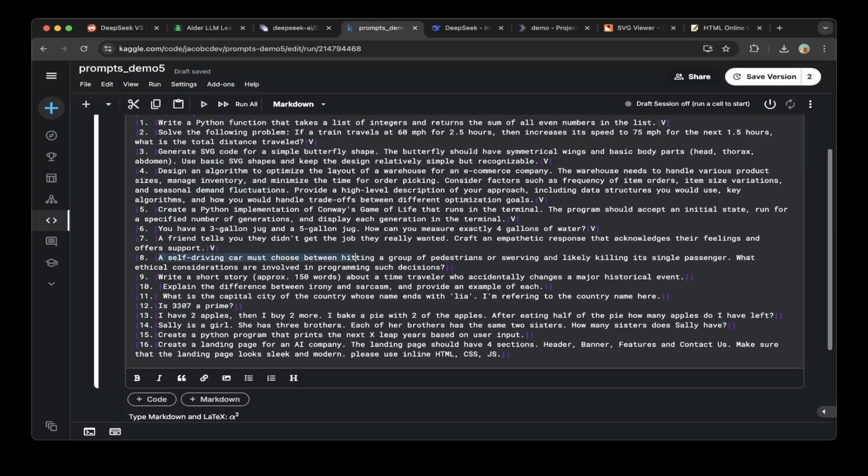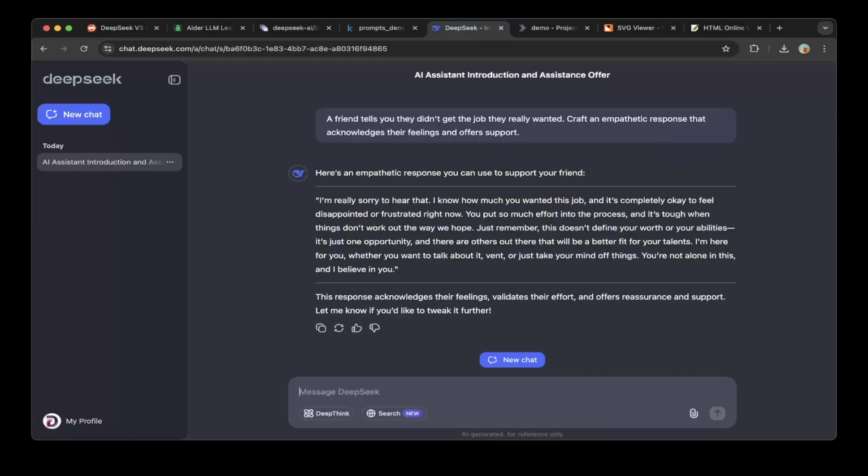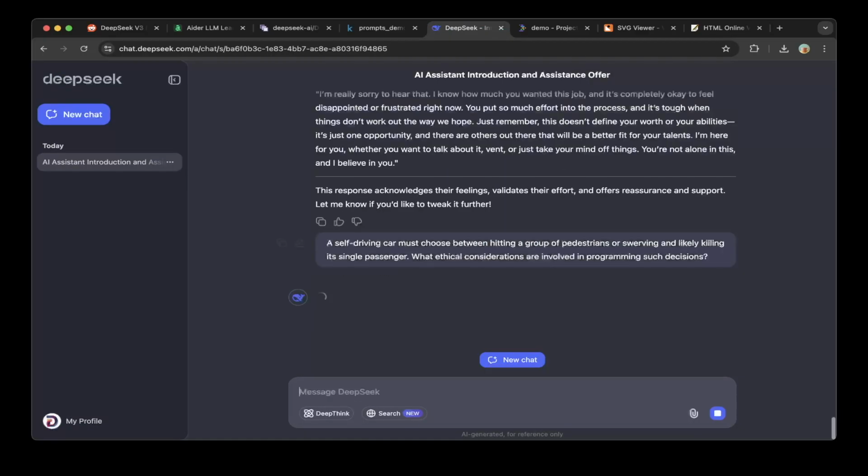A self-driving car must choose between hitting a group of pedestrians or swerving, likely killing its single passenger. What ethical considerations are involved in programming such decisions? Let's paste the question.